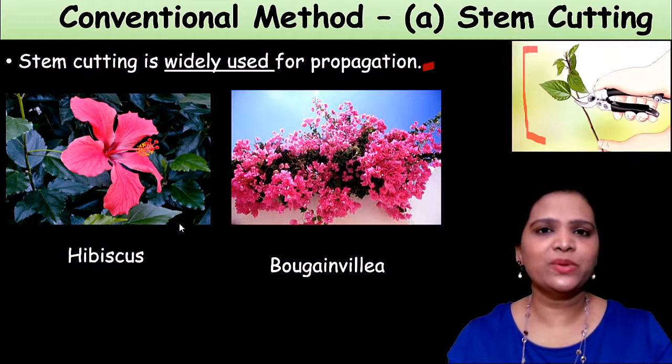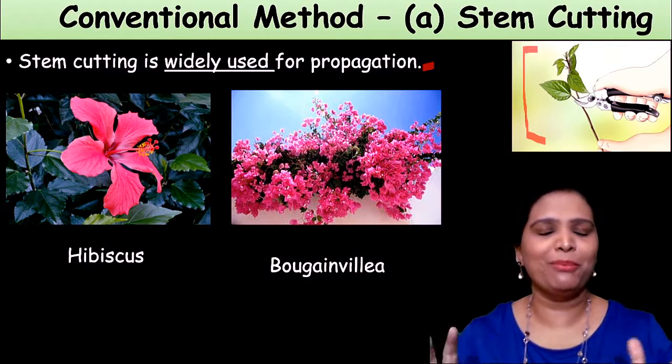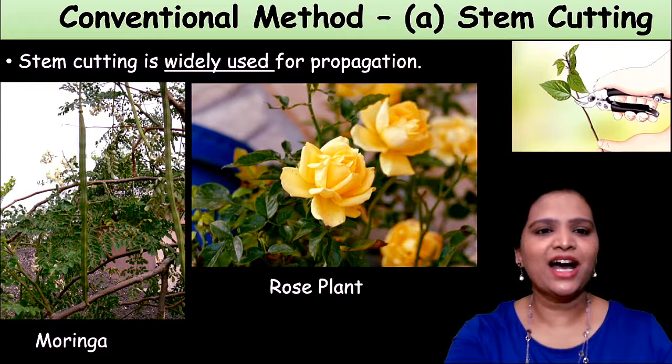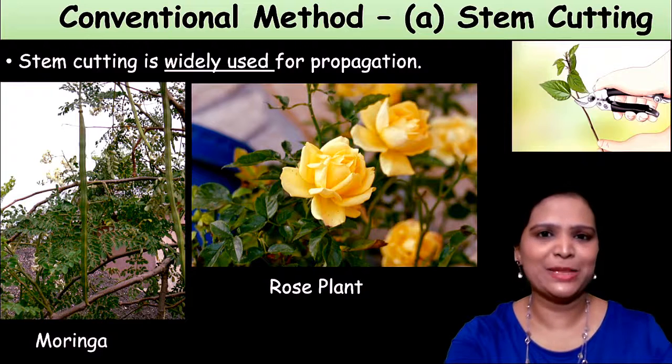Which plants could we do stem cutting on? We could do this on hibiscus, shoe flower, Hibiscus rosa-sinensis, and bougainvillea. Bougainvillea is called paper rose, which grows hugely like a bush on compound walls. We have seen all these plants. Moringa, the drumstick plant, we could also grow by stem cutting, and the rose plant.